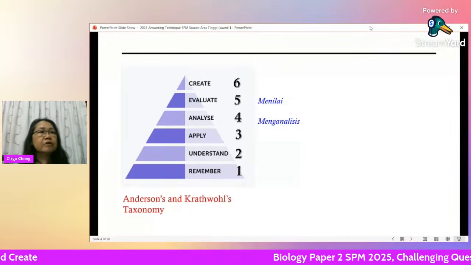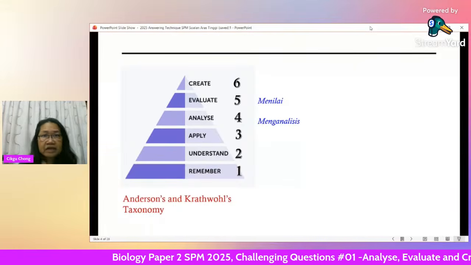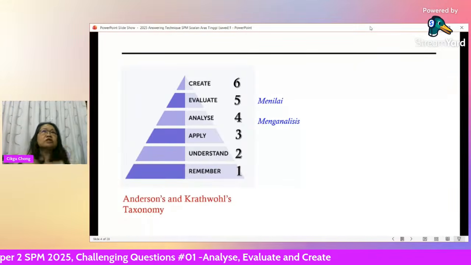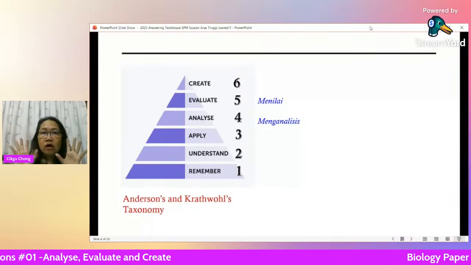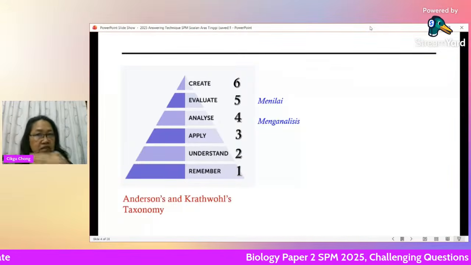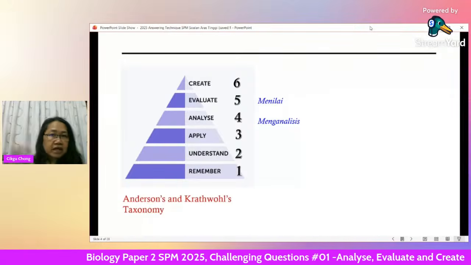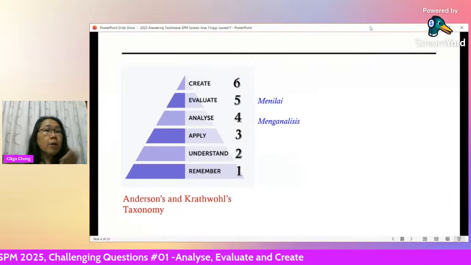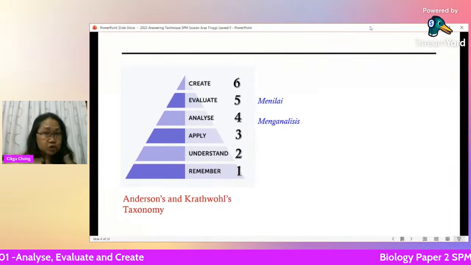Okay, so for example, you learn about the concept of A, right? Then you learn about B, and then at the end of the question, compare and contrast between A and B. So at that spot, at that time, you have to write the similarities and the differences of A and B. So you got to compare. You must know A first, and you must also know B. And then you compare. What is the similarity? What are the differences? That is creating something, right?